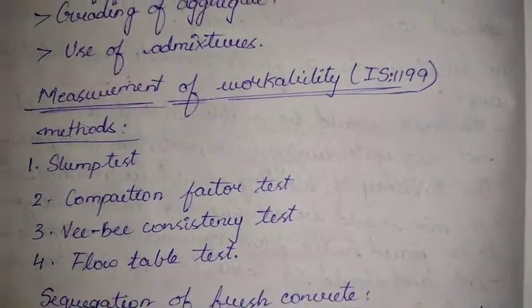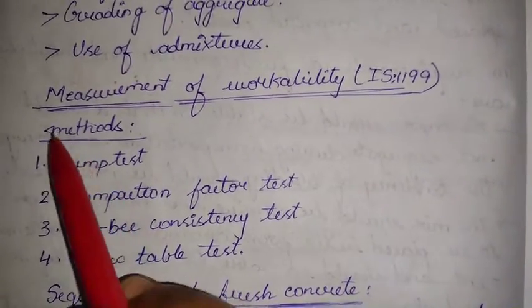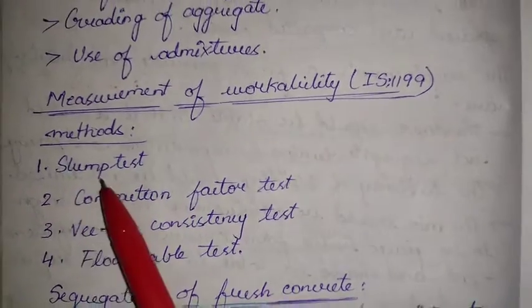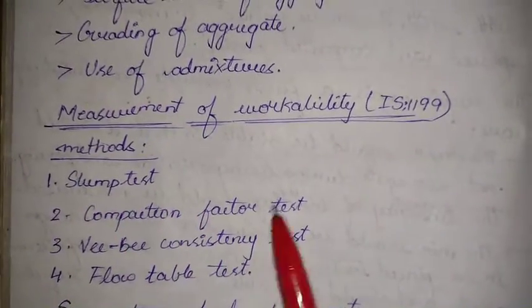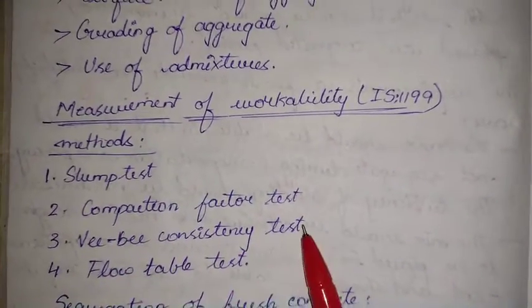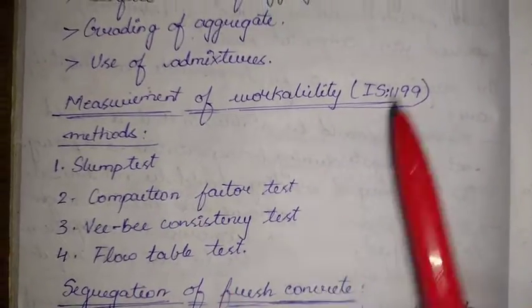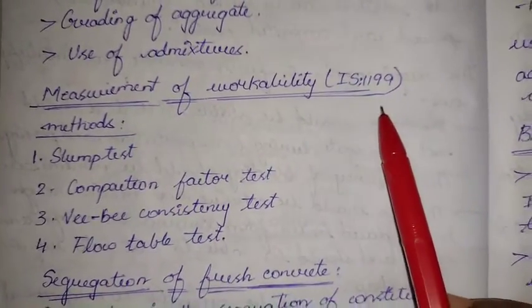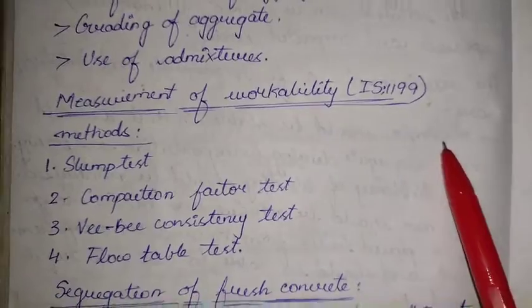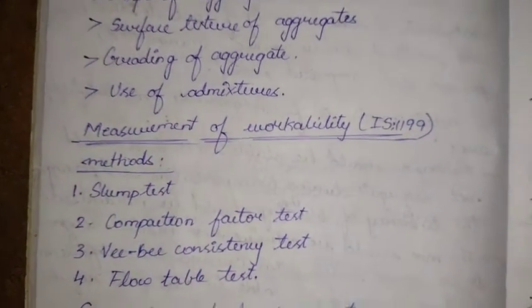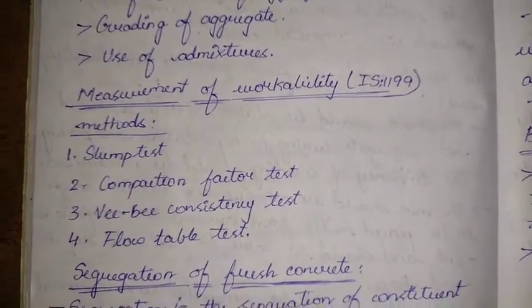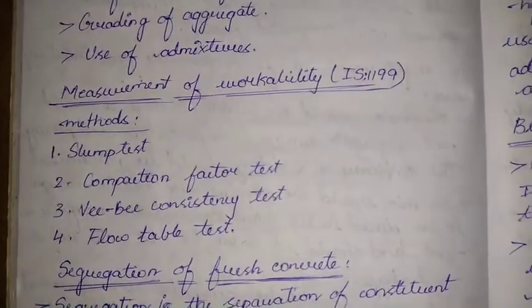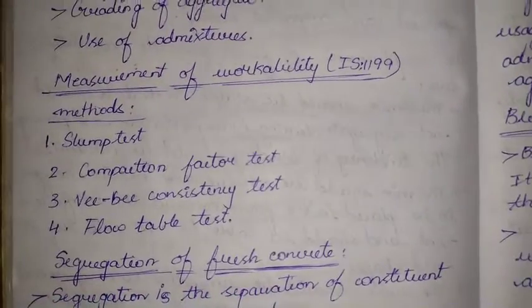And how do we measure this workability? Generally, we have four tests for the measurement of workability. One is the slump cone test, compaction factor test, VB consistency test, and flow table test. As per IS code 1199, we have these methods to evaluate and measure the workability. And generally, we also have one more main topic, that is segregation.